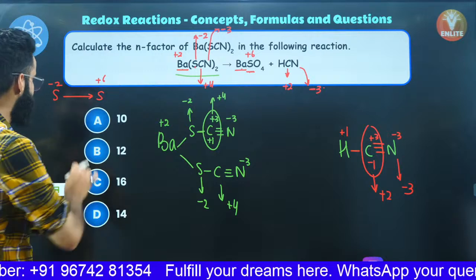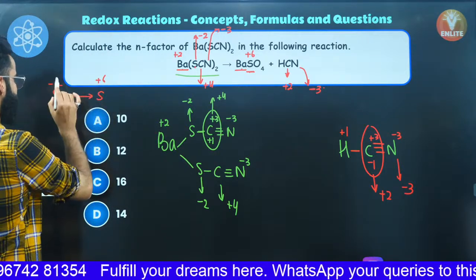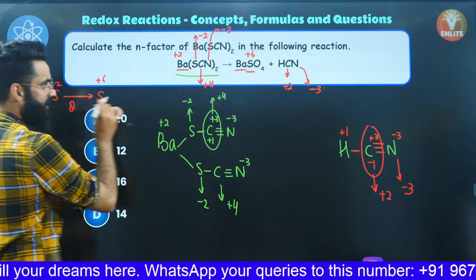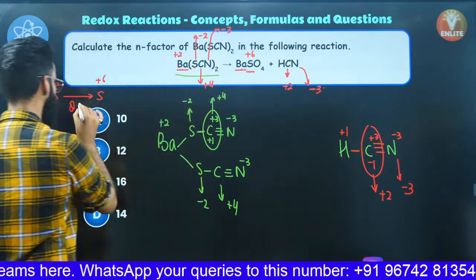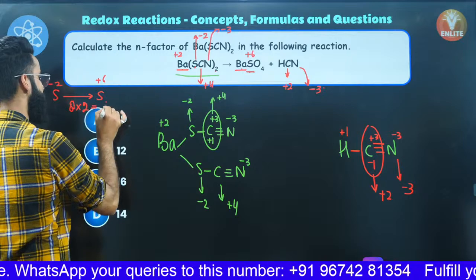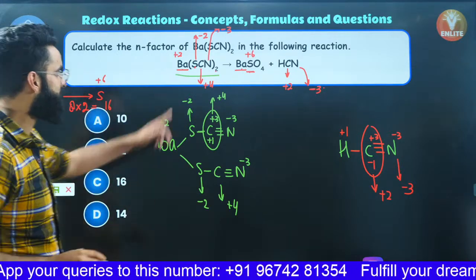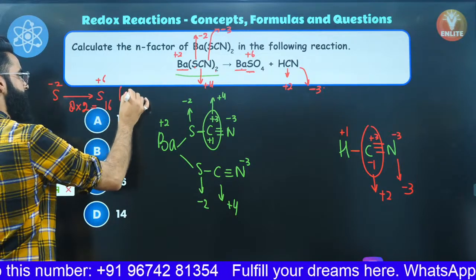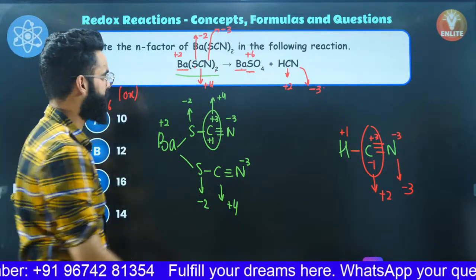So what is the change in the oxidation state? It's final minus initial. Change comes out to be 8. But this is the change in the oxidation state for one sulfur atom, and I have 2, so 8 twos are 16, right? So the value comes out to be 16. -2 to +6, an increase in the oxidation state, means oxidation, right? Similarly, check the oxidation state of carbon.